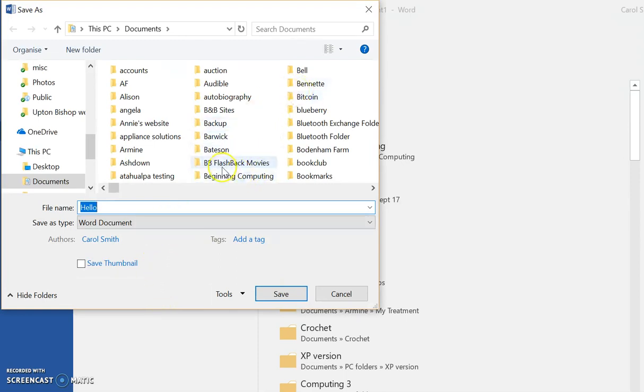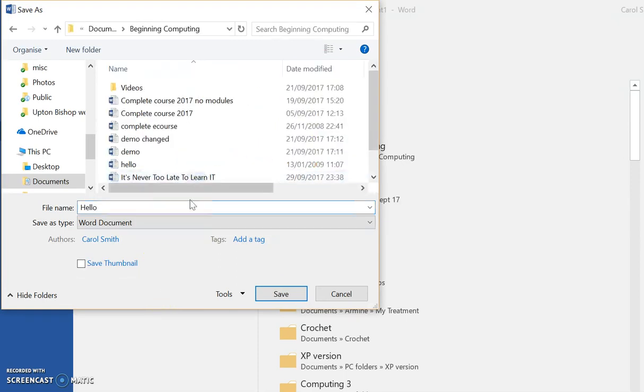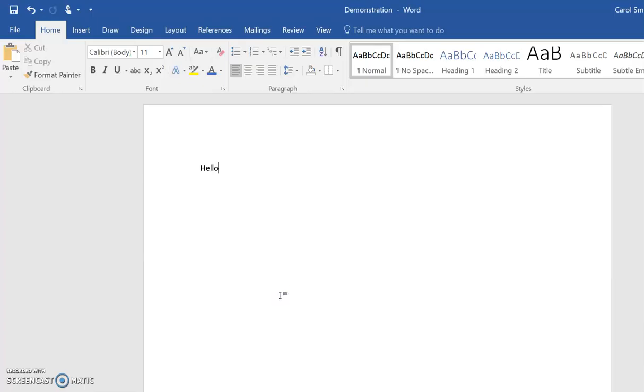So it isn't any of these recently used folders, so I'm going to click on Browse, and I'm going to find the folder for this course, and I'm going to call this Demonstration, and I'm going to save it. Now I'll come back to the document and I'll make some changes.